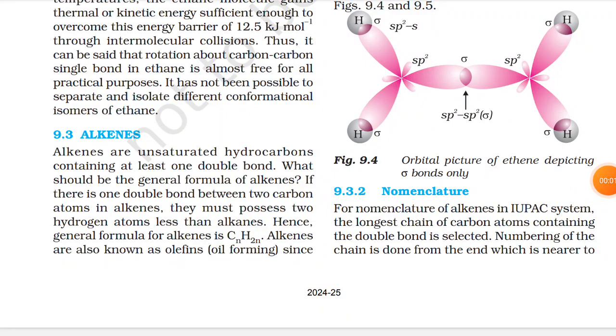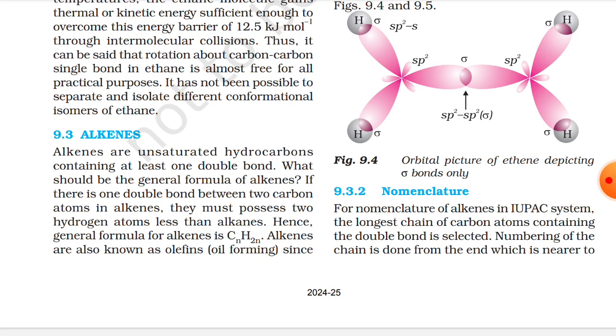Welcome to the part 2 of hydrocarbons, class 11, 9.3 alkenes. Alkenes are unsaturated hydrocarbons containing at least one double bond. What should be the general formula of alkenes? If there is one double bond between two carbon atoms in alkenes, they must possess two hydrogen atoms less than alkanes. Hence, the general formula for alkenes is CnH2n.